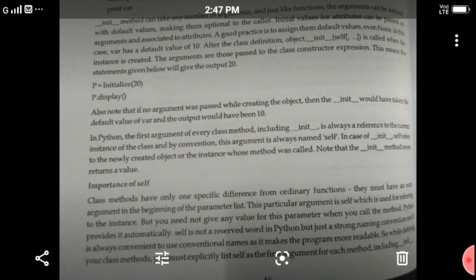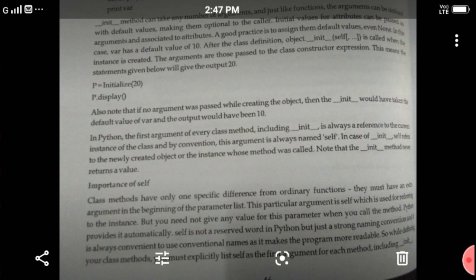Next, importance of self. A class method has only one specific difference from an ordinary function: you have to add an extra argument at the beginning of the parameter list. This particular argument, self, is used for referring to the instance, but you need not give any value for this parameter when you call the method, because Python provides it automatically.